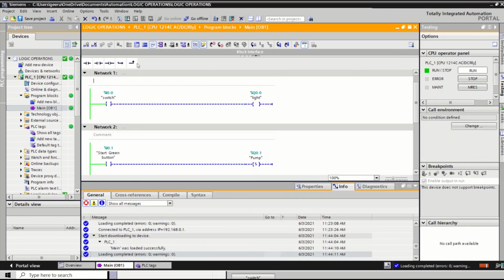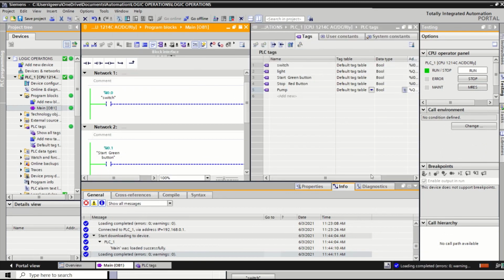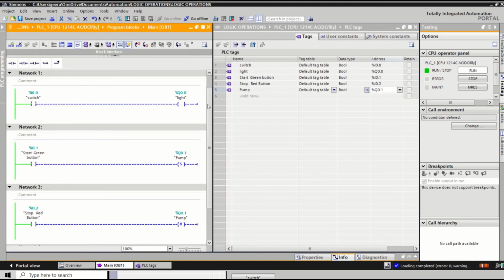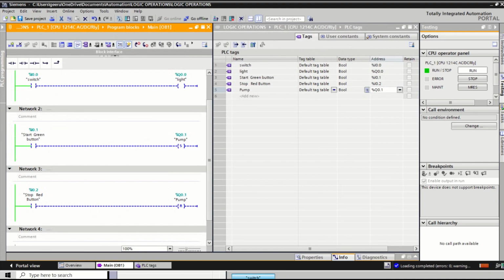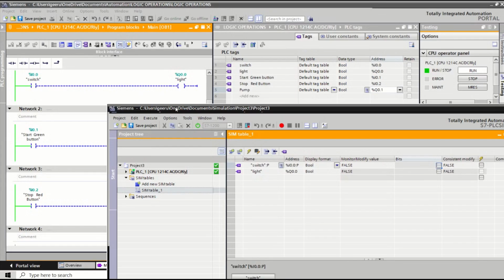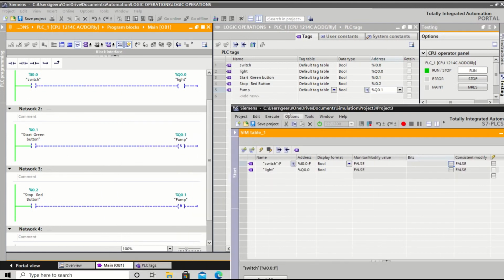Now what I'm doing, I want to arrange these things. I'm arranging by using window. Already I told you yesterday, right? Split editor space vertically. So I'll get the program on the left side, and I'll arrange my simulation on the right side, so both the things you can see simultaneously at the same time.